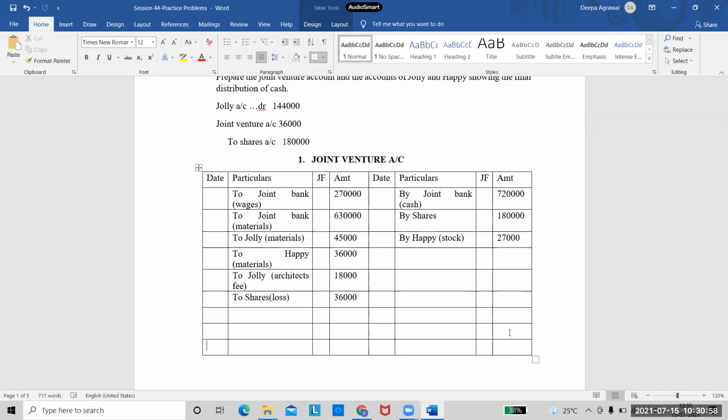9,27,000. Okay, so the total is 9,27,000. So I'm putting the totals on both the sides first. 9,27,000. And now tell me the amount of profit. Quickly, can anyone tell me the amount of profit?